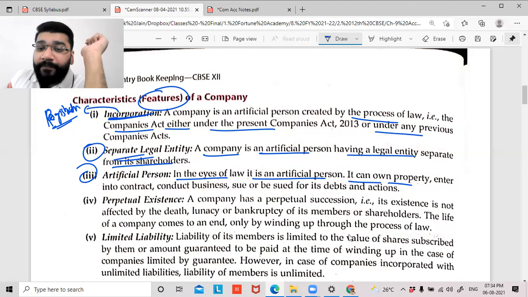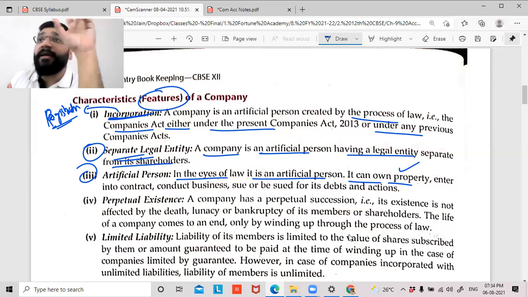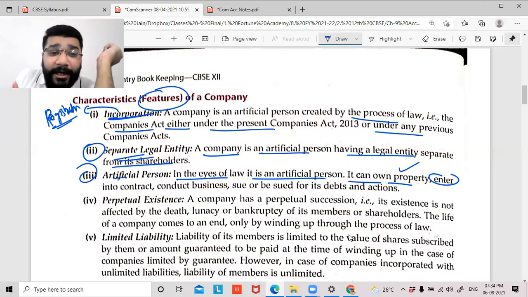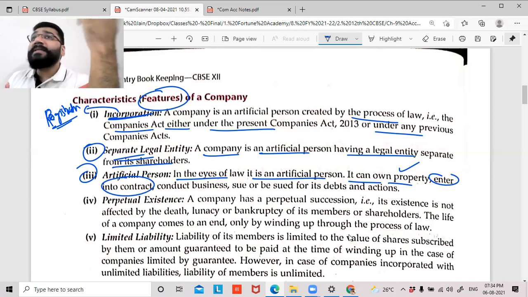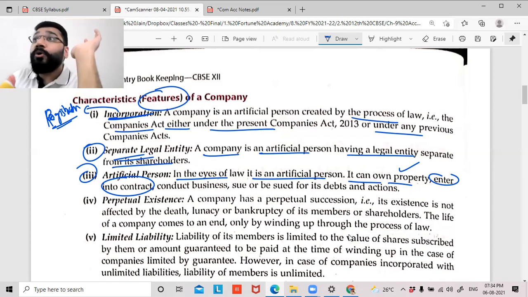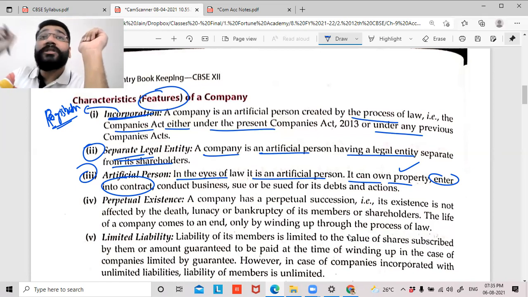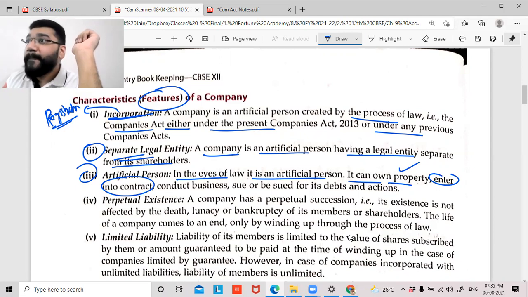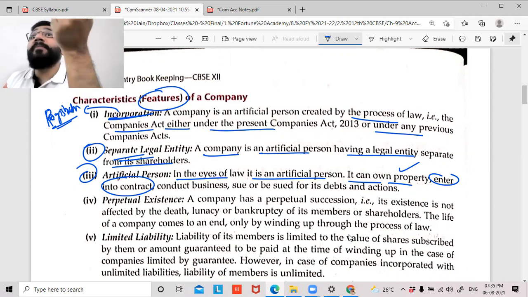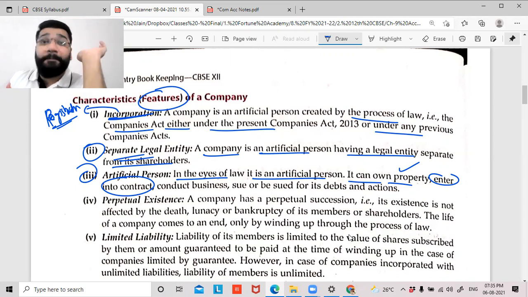It can own property because the company is called an artificial person. It can have property in its name. It can enter into a contract because a company is an artificial person. So Reliance Limited is a company. You can enter the agreement in the name of Reliance Limited itself. There's no need for Mr. Mukesh Ambani's name in the document. So a company is capable of entering into a contract on its own name.